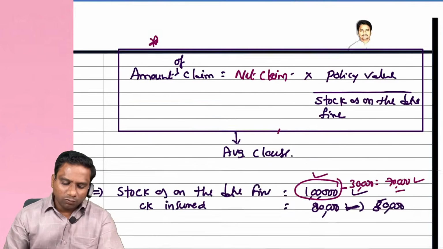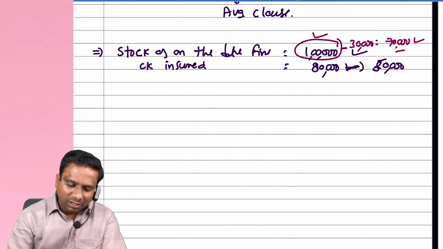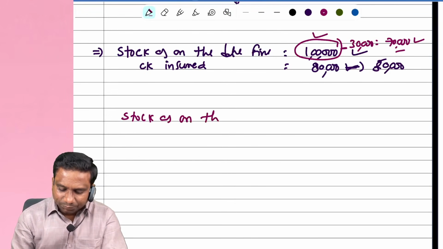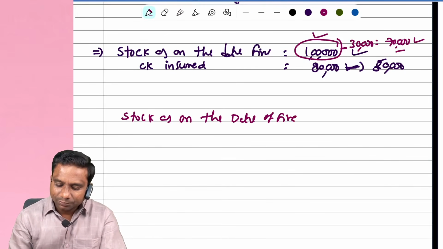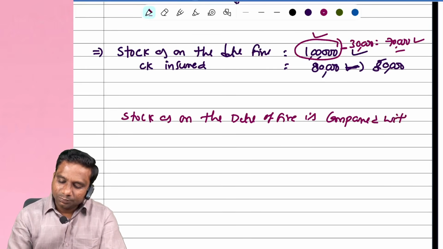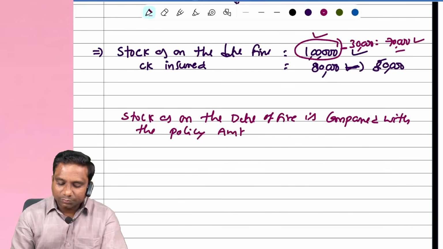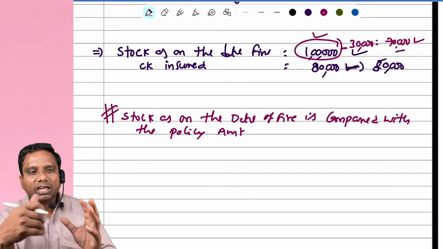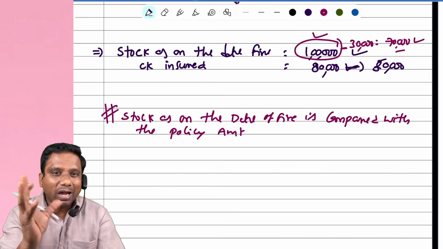Second step, now we calculate the amount of claim. To calculate the amount of claim, we compare the stock as on the date of fire with the policy amount. Observe carefully. Here, most of the students will get confused whether the average clause is applied or not. Stock as on the date of fire is compared with the policy amount.